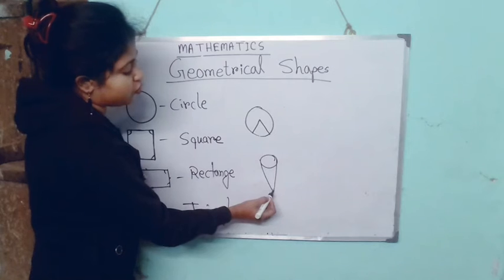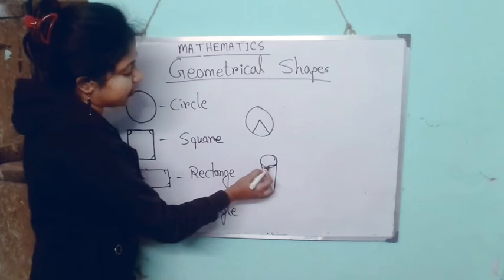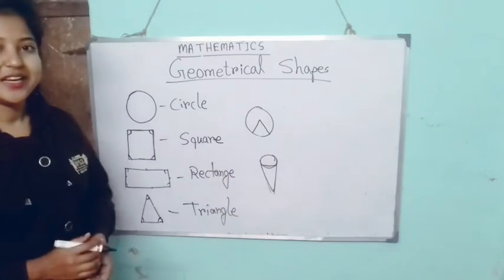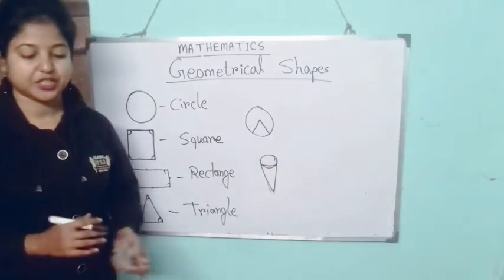This is an ice cream cone. So one side, two sides, and if you join this, then it is three sides. It is also a triangular shape, right? Ice cream cone is also a triangular shape.